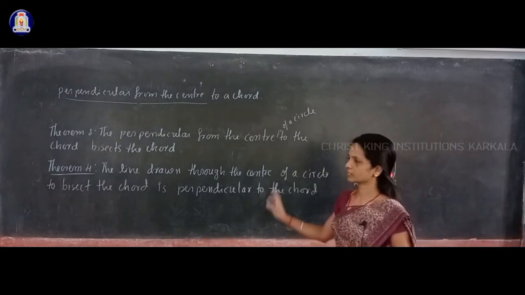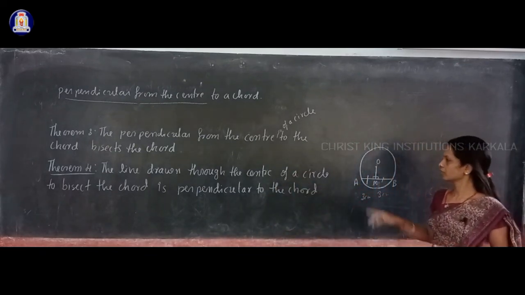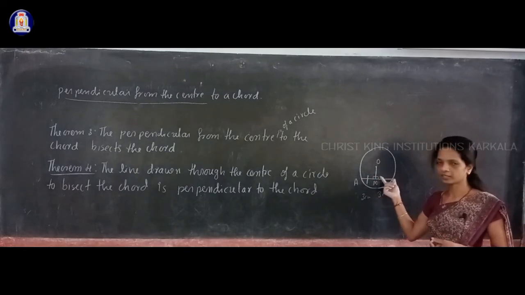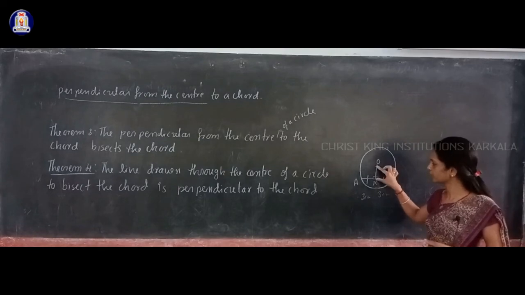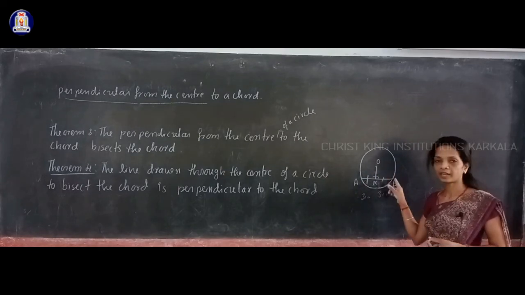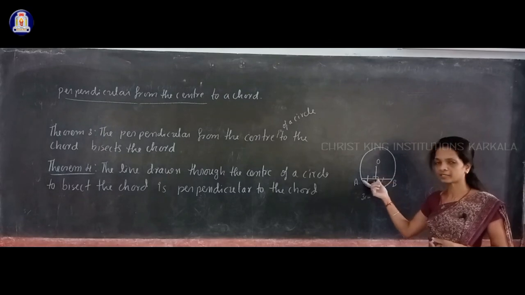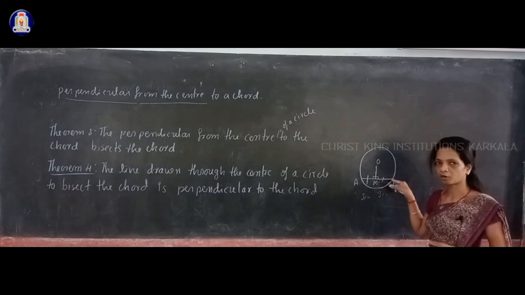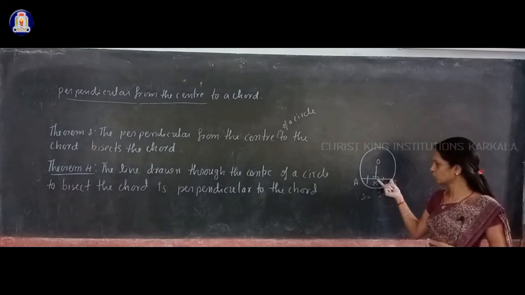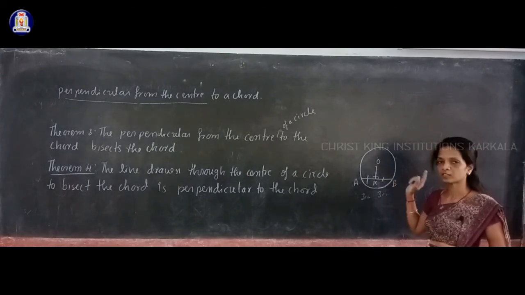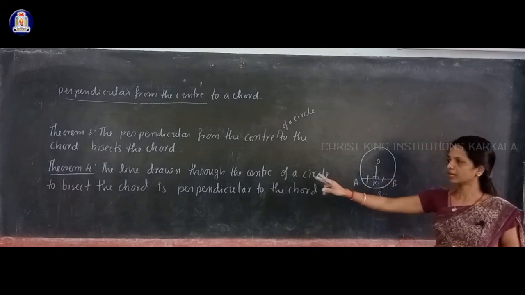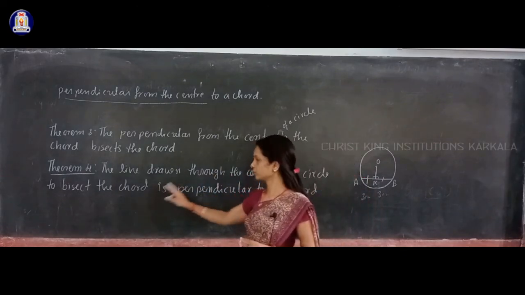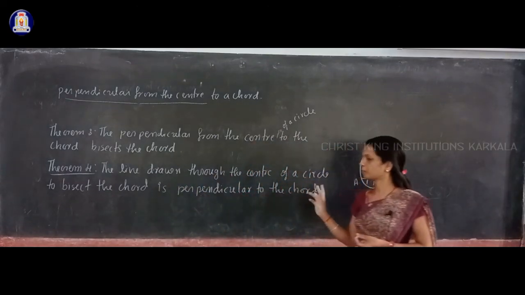And theorem 4 says the converse of that. Suppose you draw one line which is bisecting the chord like this. Suppose OM is the line through the center, and that bisects the chord. Bisects the chord means if you draw one line from the center to the chord in such a way that AM is equal to MB, then that OM is always perpendicular. Okay, the line drawn through the center of a circle to bisect the chord is perpendicular to the chord.